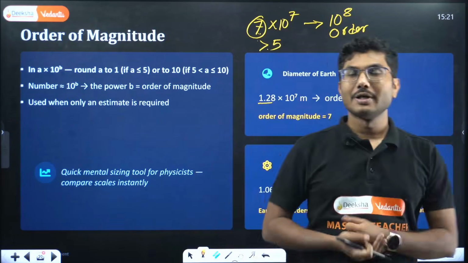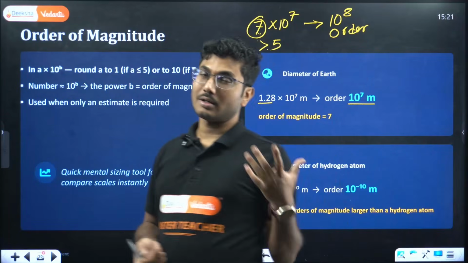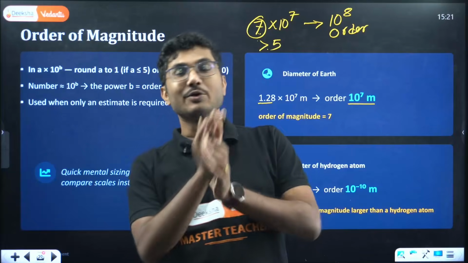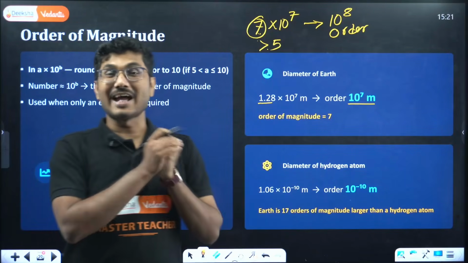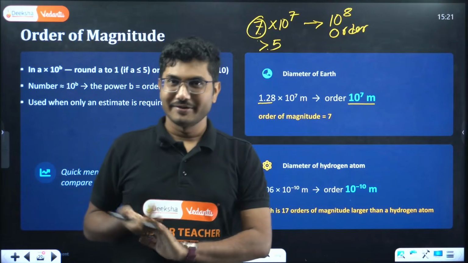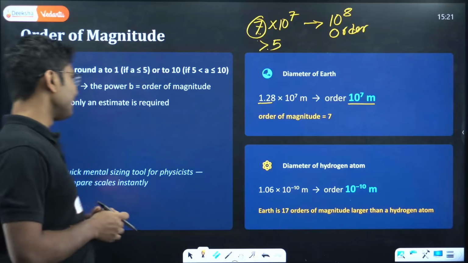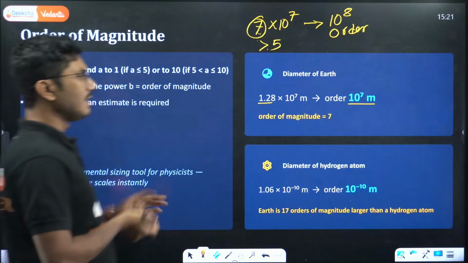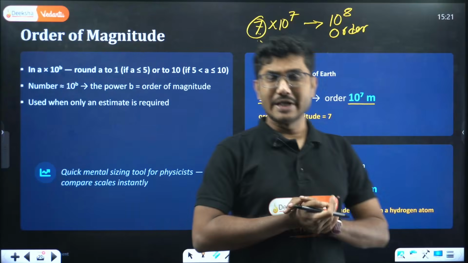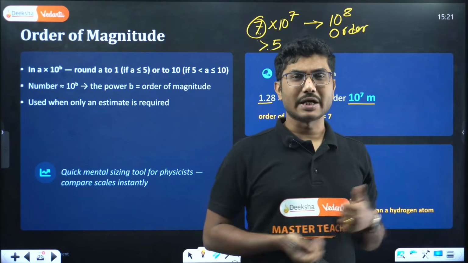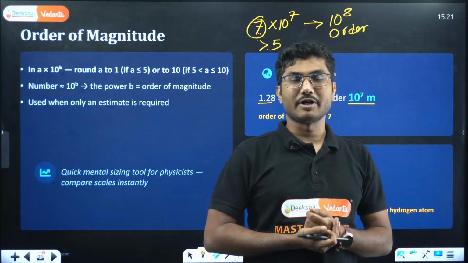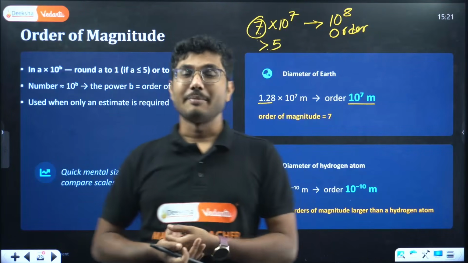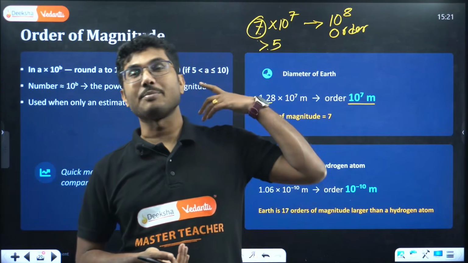So if I say that your score is second order more than some other person's score, that means you are scoring 100 times more than the other student, right? Just for your information, this is for academic purposes; in our colloquial daily use, we use this kind of term. So 7th order means 10 to the power 7. Minus 10th order means 10 to the power of minus 10.